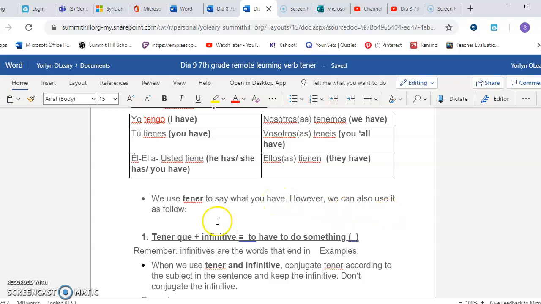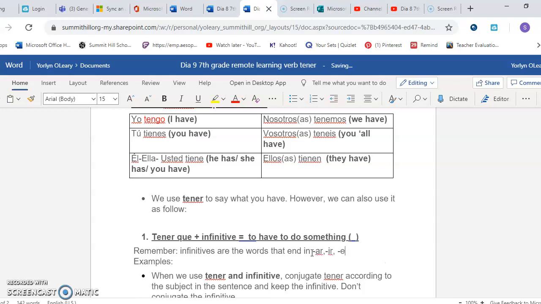However, we can also use it as follows. Here's the first one. Make sure you're taking notes. Tener que plus an infinitive. Who remembers what an infinitive is? Infinitives are words that end in AR, ER, IR. Give me some examples.